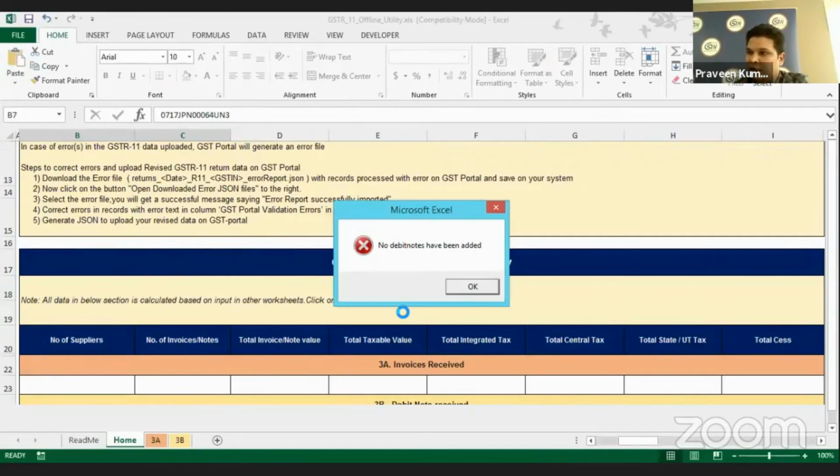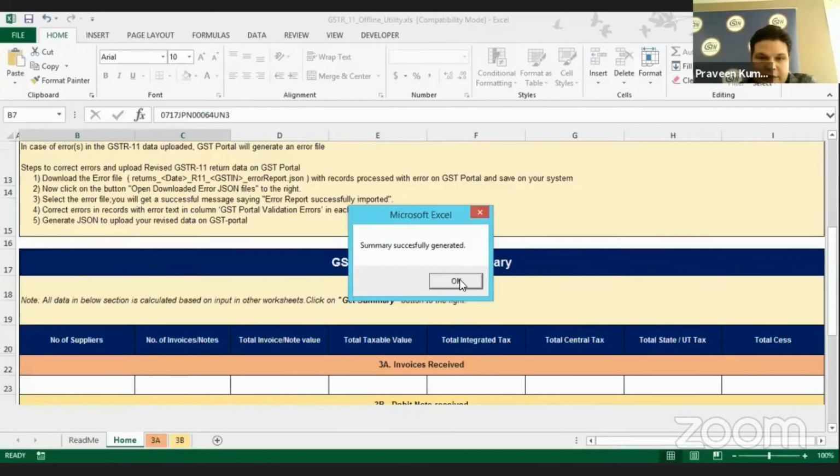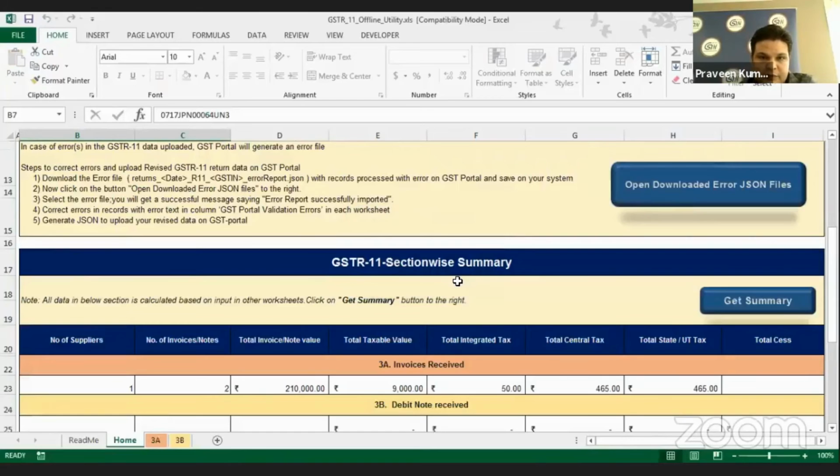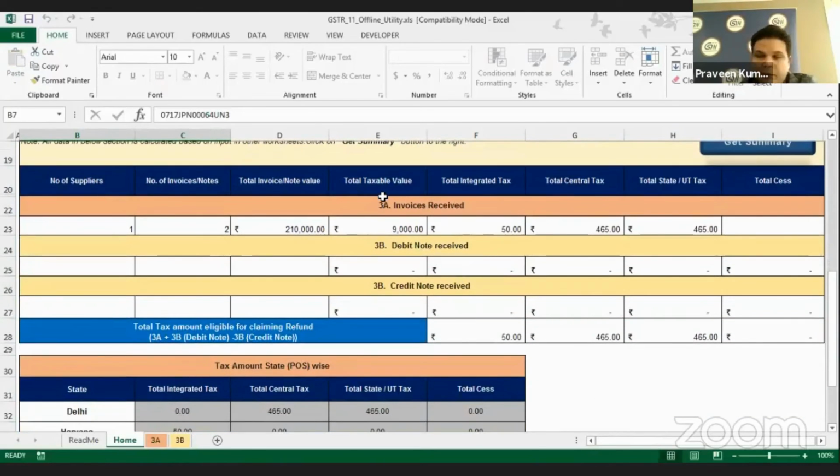Now it will show you the exact message: no debit note, because there is no entry in the 3B. No entry in the 3B for the credit note as well. Summary is now successfully generated. Now you can see that based on the calculation in the 3A, 3B and the 3B for debit and credit note, the entry got generated.